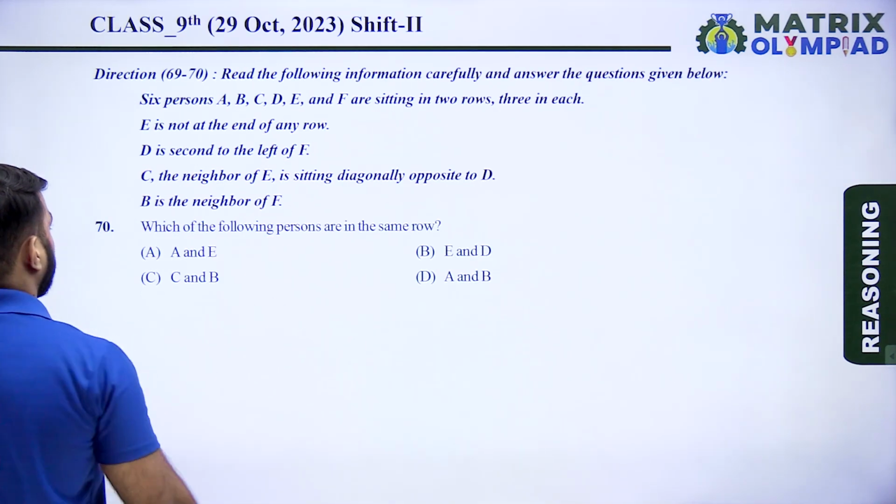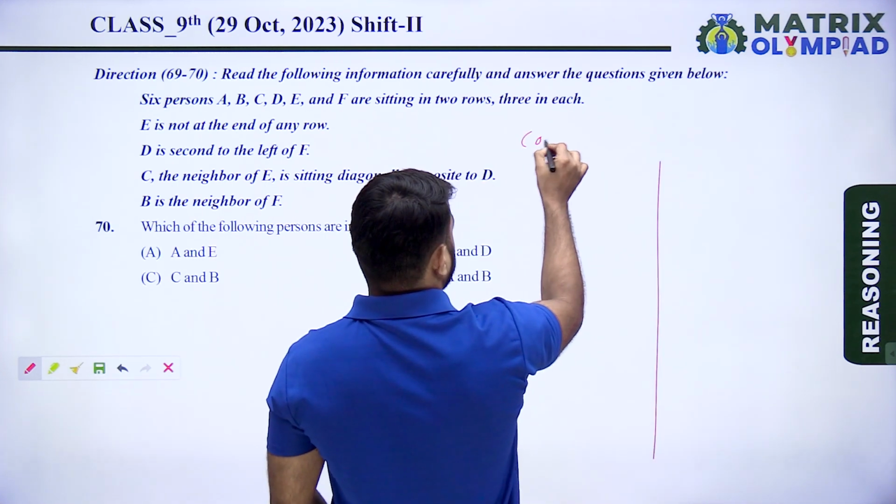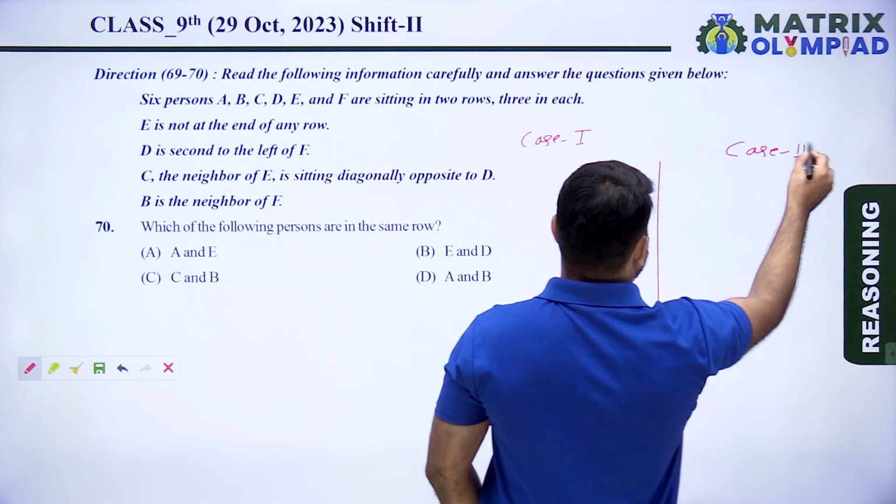So next question is question number 70. So according to previous question, we have 2 cases. Case number first and this is the case number second.